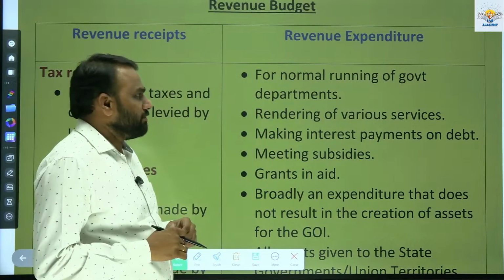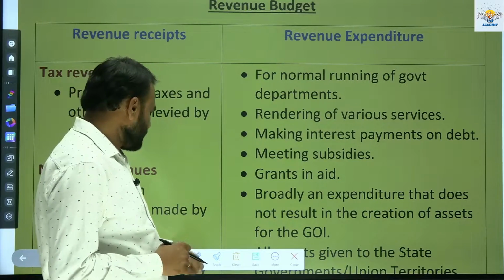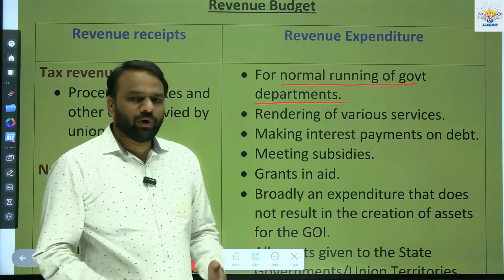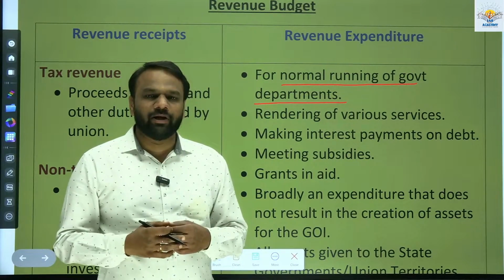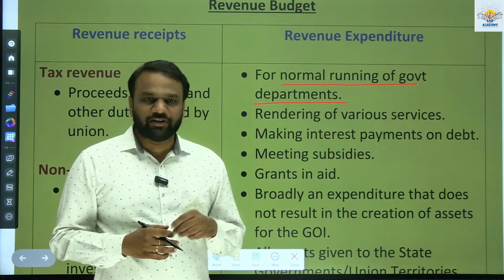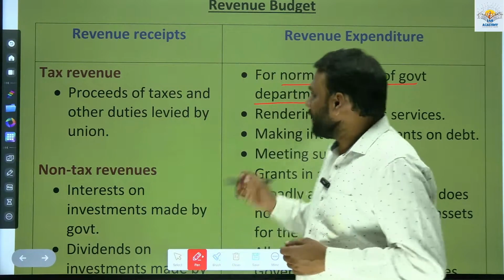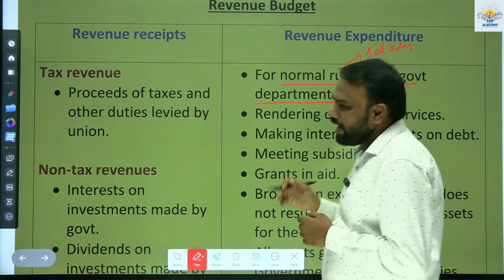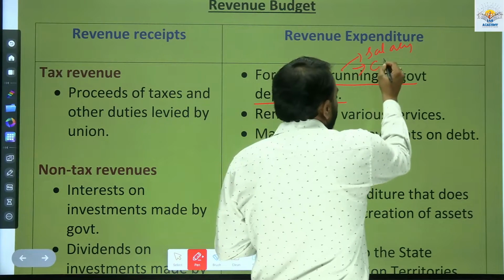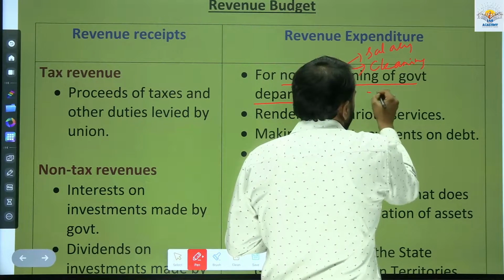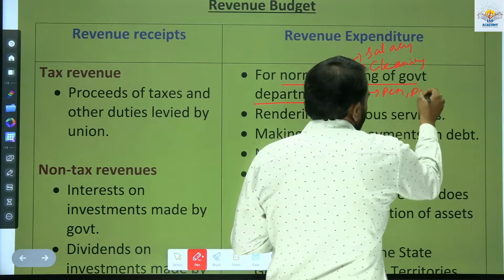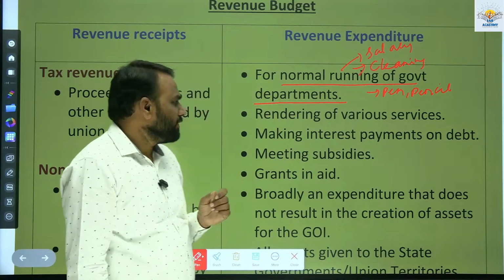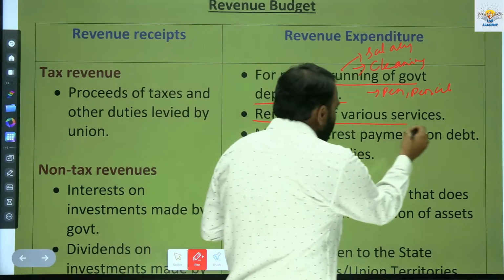Revenue expenditure. So the first one is formal running of government departments. Whatever expenditure goes towards the formal running of a government department forms part of the revenue expenditure. For example, to run a government department, every month we have to make salary payments. We also have other expenditure, for example, cleaning, pen, pencil, etc. All these expenditures are part of revenue expenditure. Next, rendering of various services.